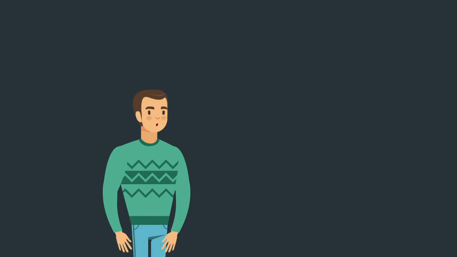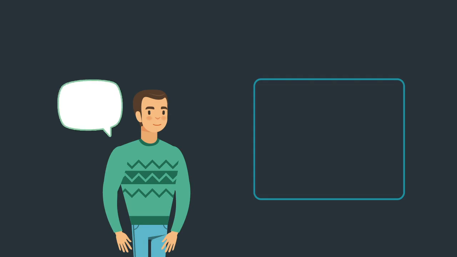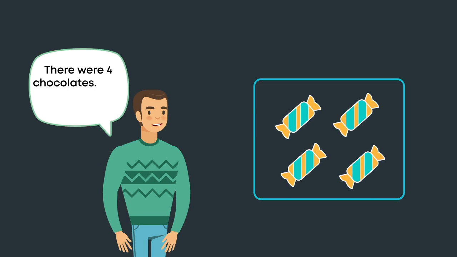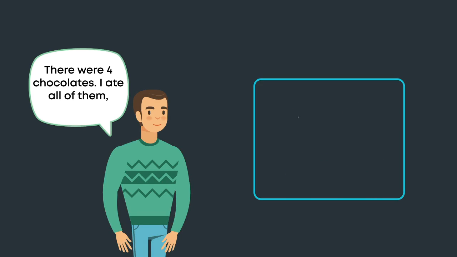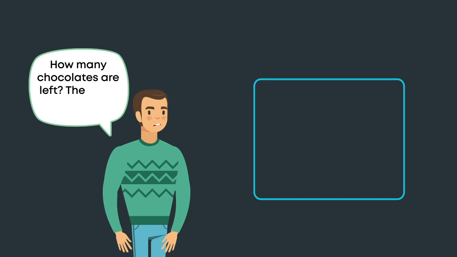Let's take a small example to understand better. There were 4 chocolates. I ate all of them. How many chocolates are left? There are 0 chocolates left.